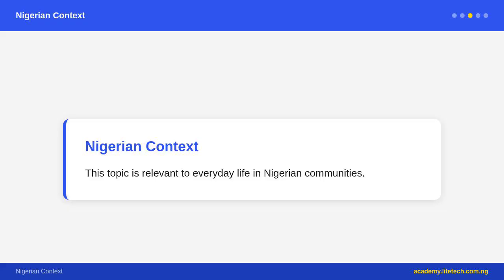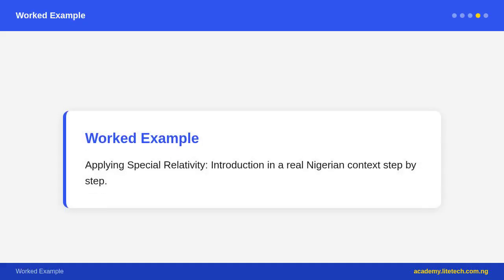Relativistic mass concept: as velocity increases, an object's resistance to further acceleration, its relativistic mass, increases. At v equals c, it takes infinite force to accelerate further, hence no object with mass can reach c. Relativistic momentum: p equals gamma m0 v, equals m0 v divided by the square root of 1 minus v squared over c squared.